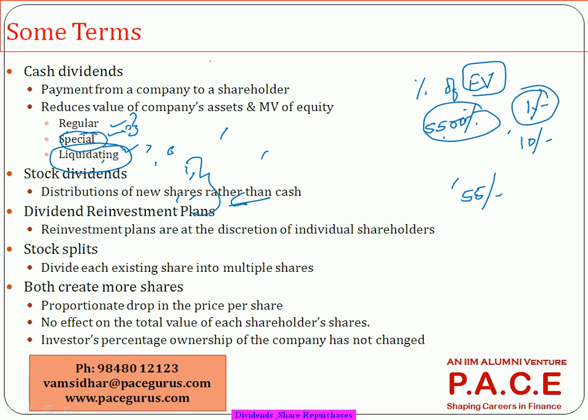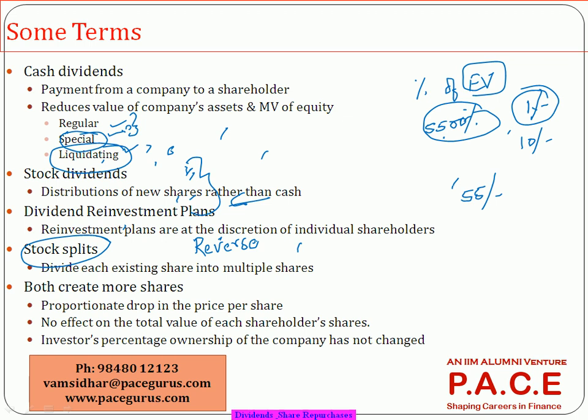And one more thing we have to look at in the context of the stock dividend is stock split. Sometimes we say stock split. In some contexts, we also use reverse stock split. Now, we have to understand this aspect. Stock split has nothing to do with the performance of the company. Stock split is purely a stock market activity.